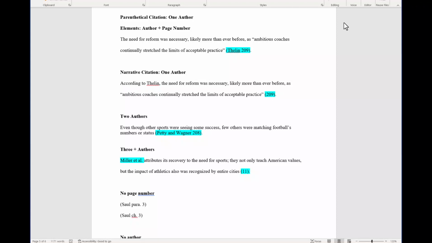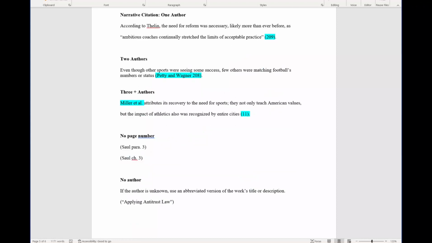If there are two authors for a source, you will include both last names in parentheses with "and" and the page number. If there are three or more authors, you will include the first author's last name and the phrase et al. with a period. If there is no page number, you can look to see if there are other ways the text is divided, such as chapters, and include that information.